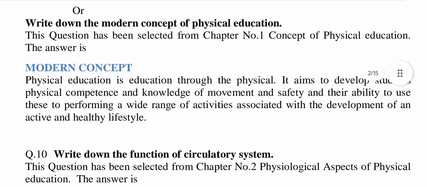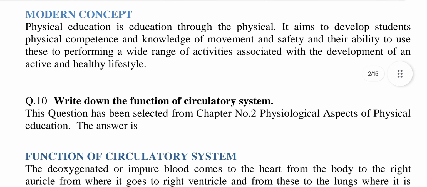Harmonious development in simple terms means all-round development of the child. Or write down the modern concept of physical education. This question has been selected from chapter number 1, concept of physical education. The answer is modern concept. Physical education is education through the physical. It aims to develop students' physical competency and knowledge of movement and safety and their ability to use these in performing a wide range of activities associated with the development of an active and healthy lifestyle.